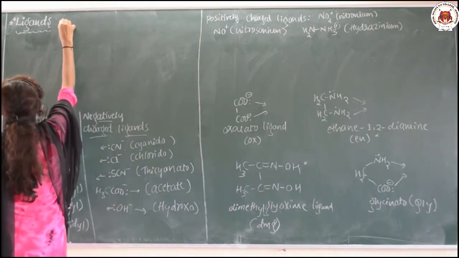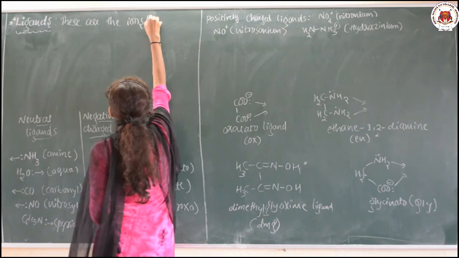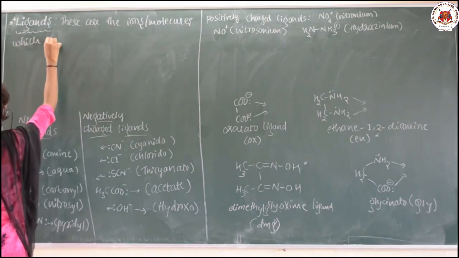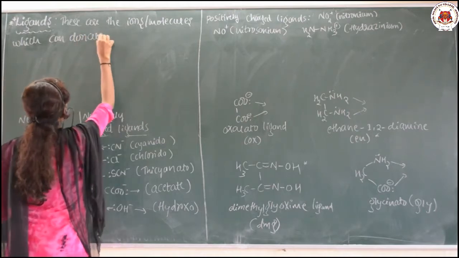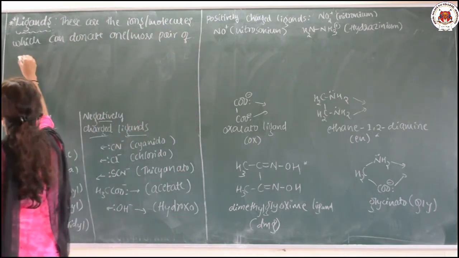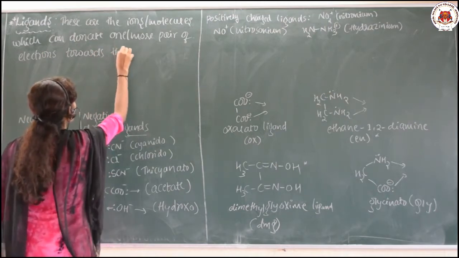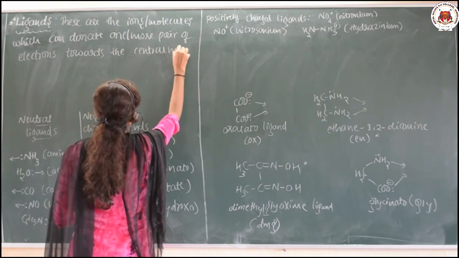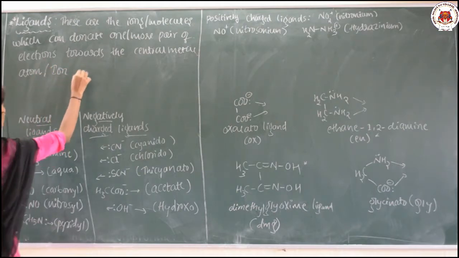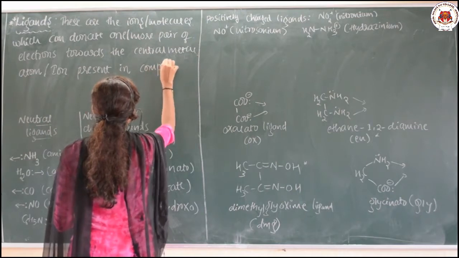Ligands, these are the ions or the molecules which can donate one or more pairs of electrons towards the central metal atom or ion present in a complex compound.